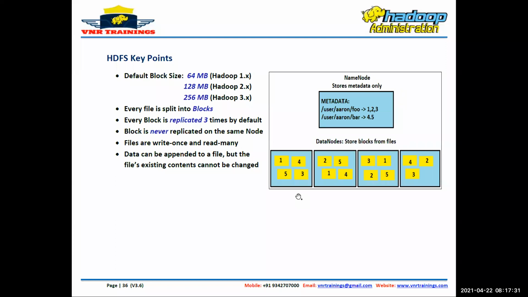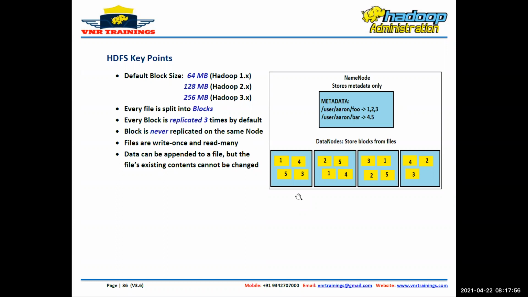Okay, the next thing, HDFS key points. What is the default block size in Hadoop 1x? What is this 1x, 2x, and 3x, guys? Versions actually. Like if you see Oracle, 9i, 10i, 12i, even Hadoop has versions. First they released Hadoop 1x. 1x means 1.0, 1.1, 1.2, like that.